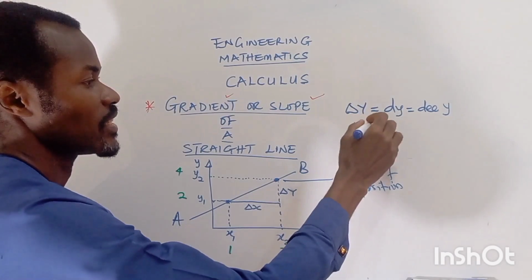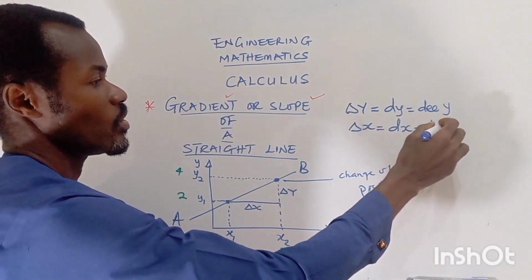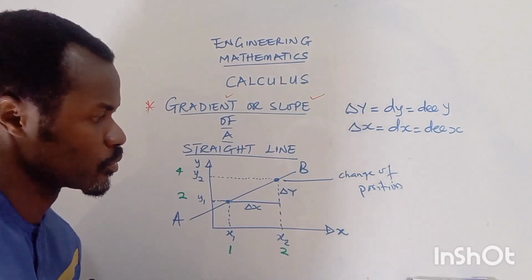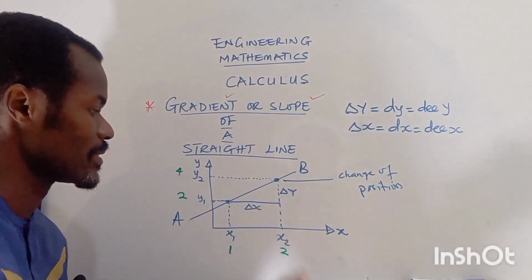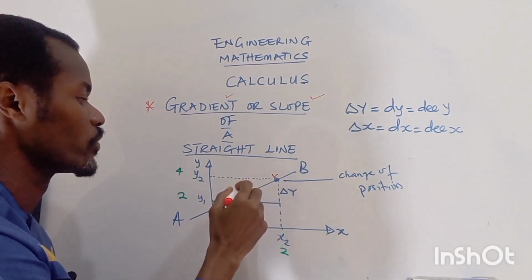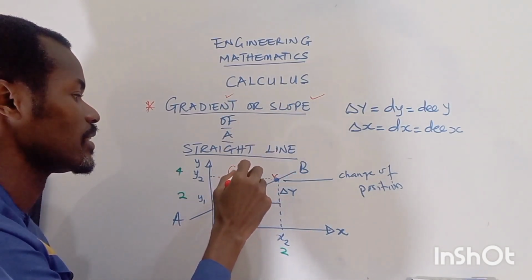Then the change in x we can also call dx. Now, this distance from here to this point is what we refer to as the slope or the gradient.